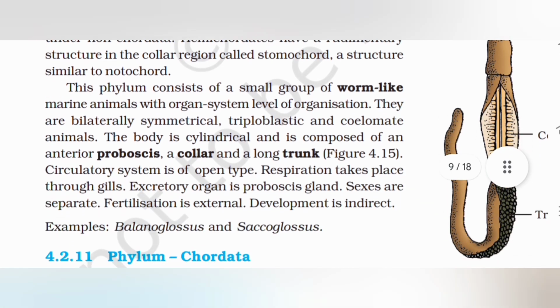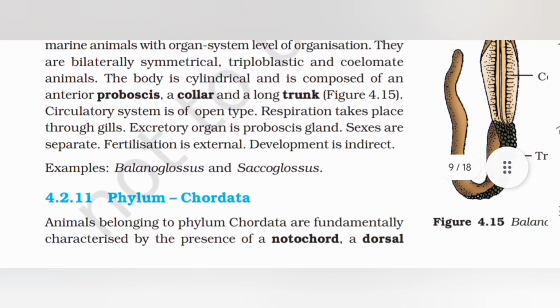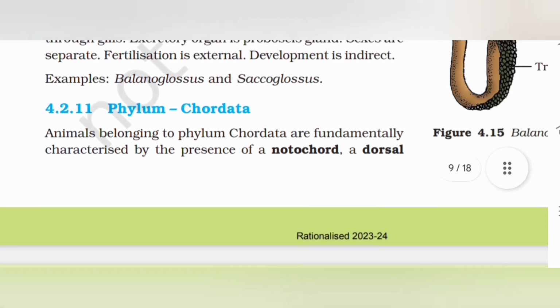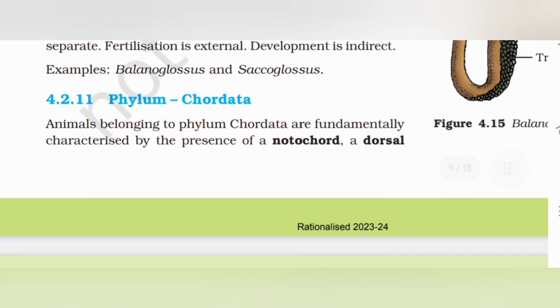Figure 4.15. Circulatory system is of open type. Respiration takes place through gills. Excretory organ is the proboscis gland. Sexes are separate. Fertilization is external. Development is indirect. Examples: Balanoglossus and Saccoglossus. 4.2.11 Phylum Chordata. Animals belonging to phylum Chordata are fundamentally characterized by the presence of notochord,